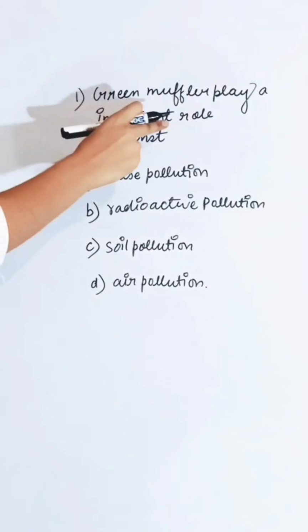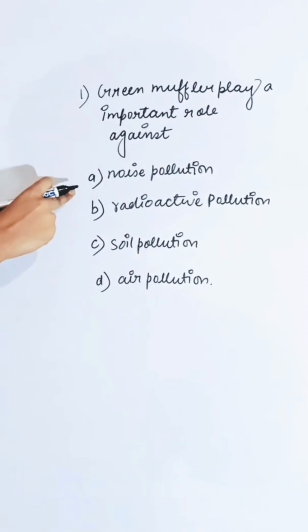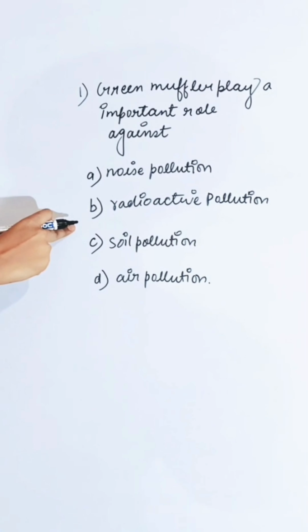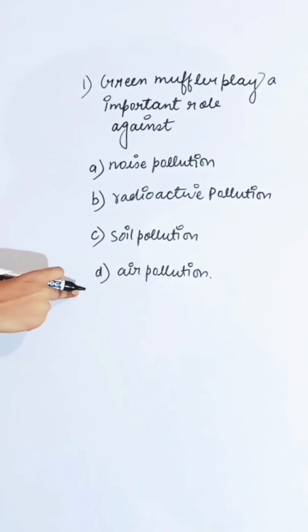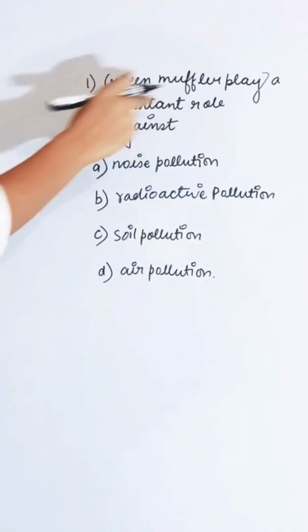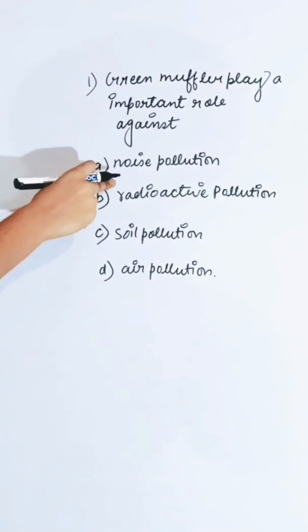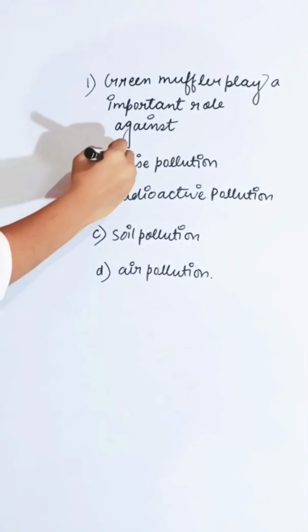Mufflers play an important role against first option noise pollution, second radioactive pollution, third soil pollution, fourth air pollution. Green mufflers play an important role against noise pollution. So the correct answer is A.